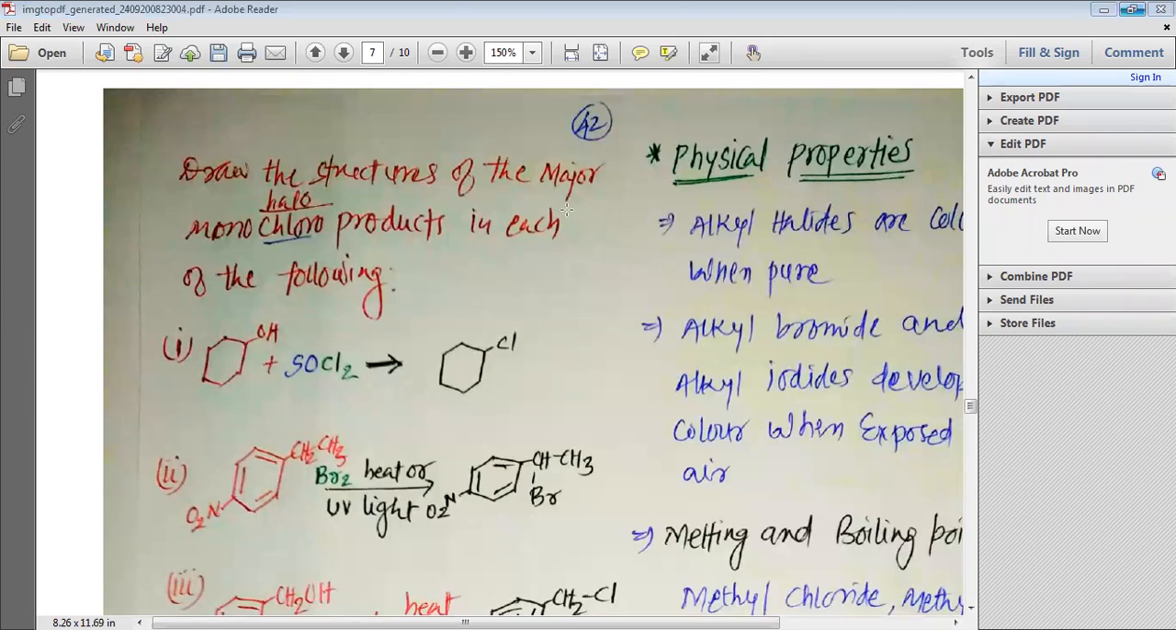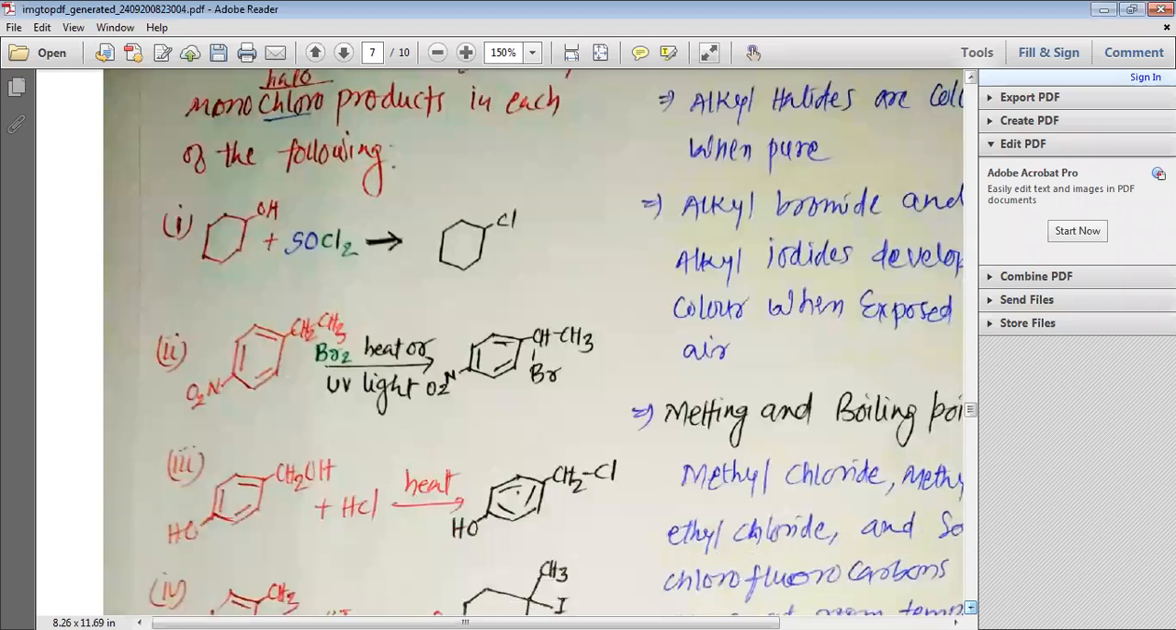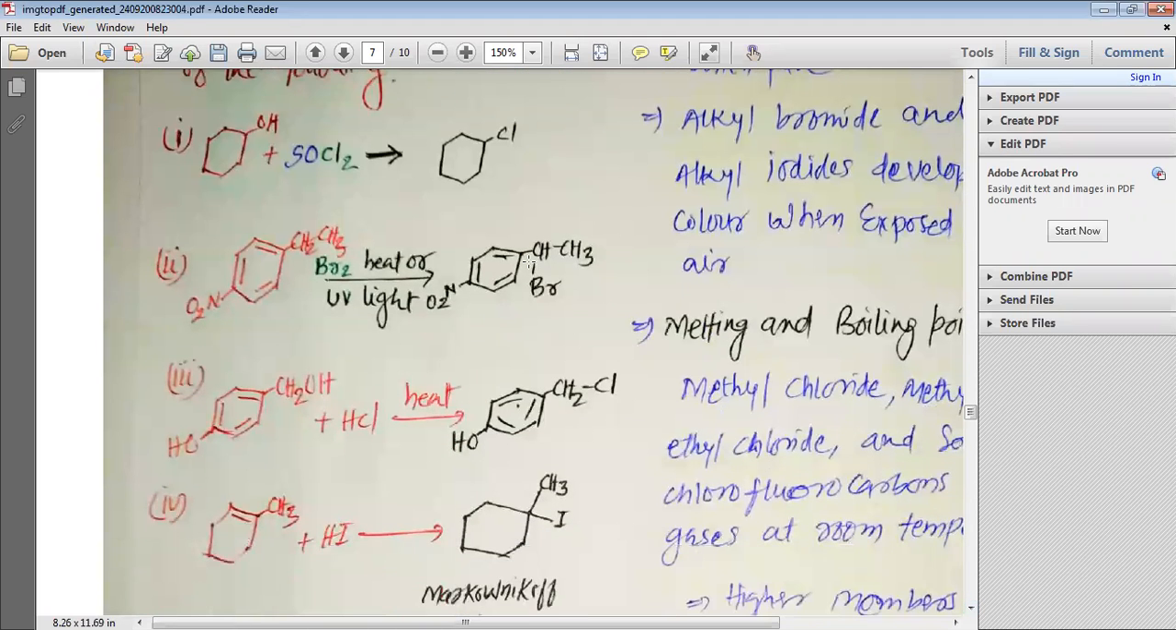Draw the structures of the major monochloro or halo product in each of the following. So we need to draw the structures of the various monochloro compounds. We just need to get the answer. Suppose, see the red pen, whatever I have written, it is the question. So the left side is your question and the right side, whatever I have written after the arrow, is the answer. Suppose you have cyclohexanol. If it reacts with SOCl2, you will get chlorocyclohexane.